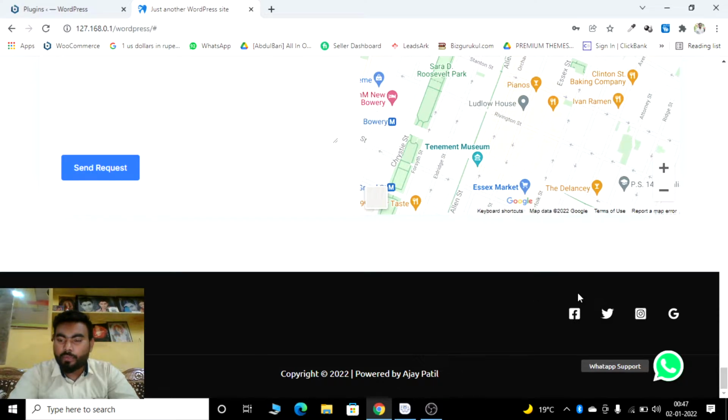I have mentioned four social media icons such as Facebook, Twitter, LinkedIn, and Google. And the best part is I have mentioned WhatsApp support here also. With the help of this, you can directly connect to the owner of the practice or hospital. Means you can directly contact the owner of the hospital. And the last one is all copyrights reserved by Ajay Patil.